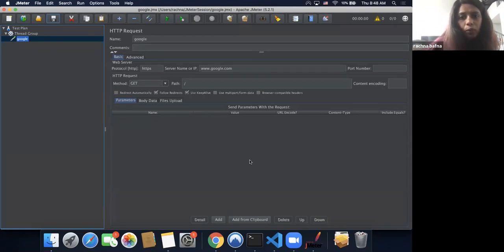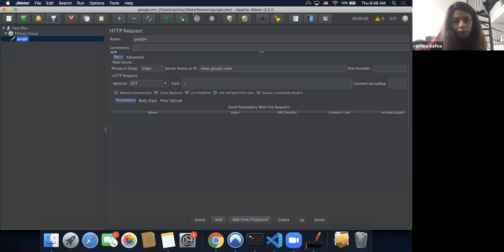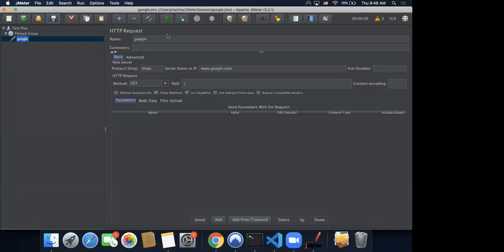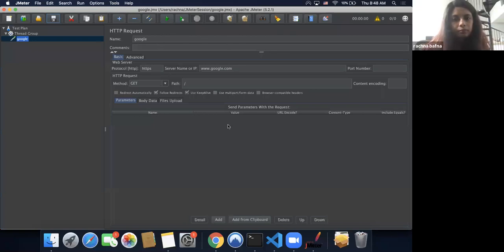And save your script. Any questions? The file name .jmx is what it gets saved as, right? That's correct. So you need to save it as filename.jmx.